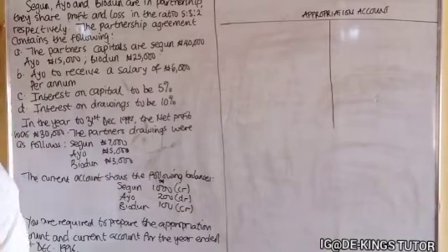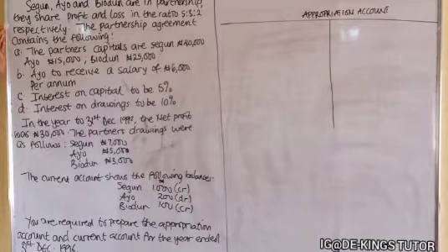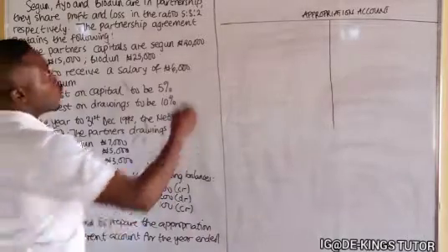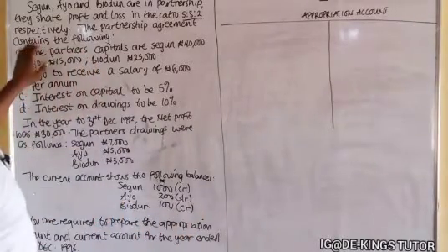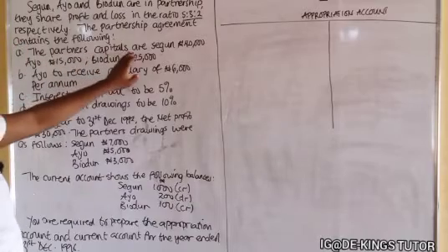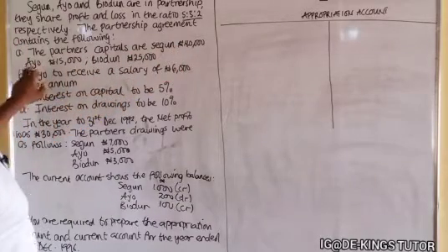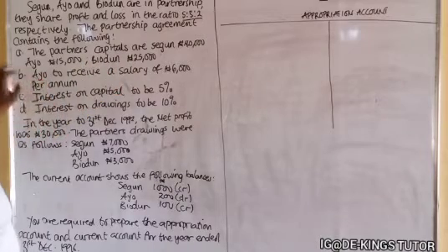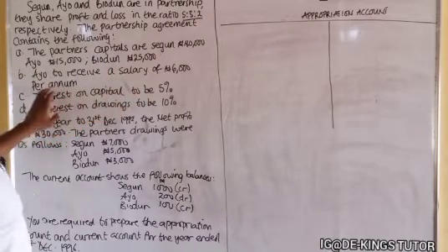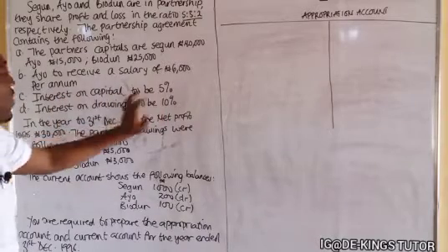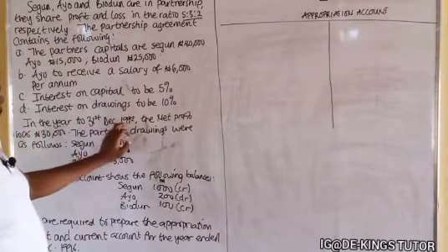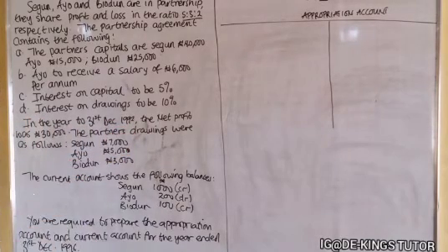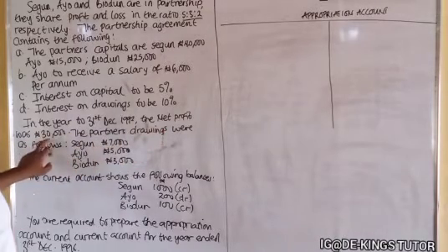It reads thus. Shegun, Ayo, and Biodu are in partnership. They share profit and loss in the ratio 5:3:2 respectively. The partnership agreement contains the following. A. The partners' capital are Shegun 40,000, Ayo 15,000, Biodu 25,000. B. Ayo to receive a salary of 6,000 per annum. C. Interest on capital is to be 5%. D. Interest on drawings to be 10%. In the year ended 31st December 1992, the net profit was 30,000.